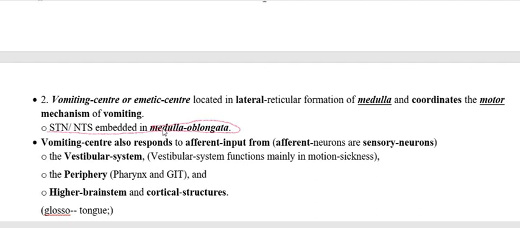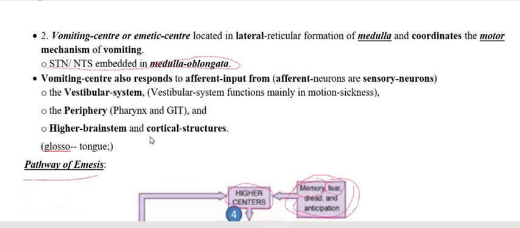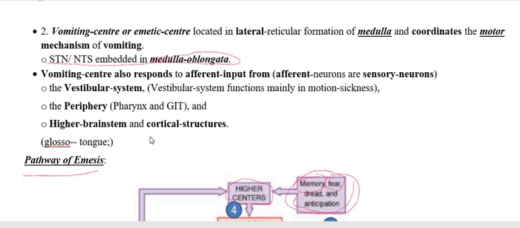Now we have to go through the sites that peripherally stimulate vomition, which we already saw in the pharynx or in the gastrointestinal tract. In the gastrointestinal tract, if there is irritation, it will produce the release of the autacoid or neurotransmitter 5-HT, and 5-HT acts on the respective receptor, that is 5-HT3, present in the GI tract.